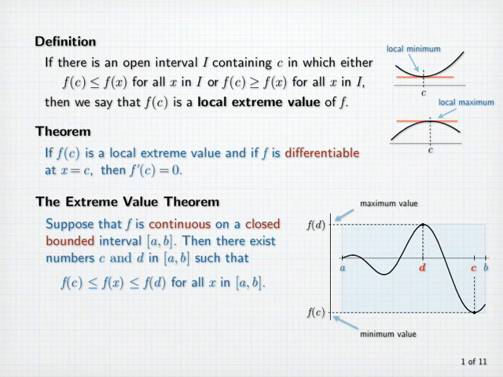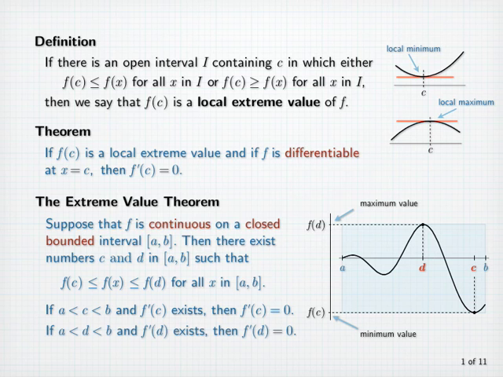Because of the preceding theorem, we can now extend the extreme value theorem as follows. If the number c is strictly between a and b, and if f prime of c exists, then f prime of c must be 0. And if d is strictly between a and b, and f prime of d exists, then f prime of d equals 0.